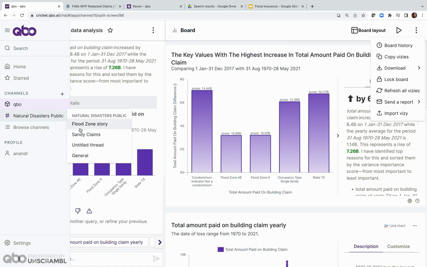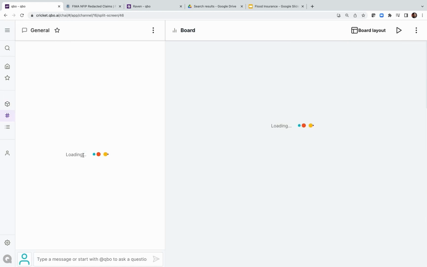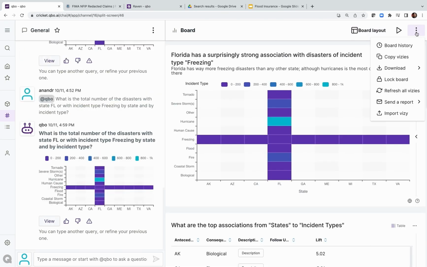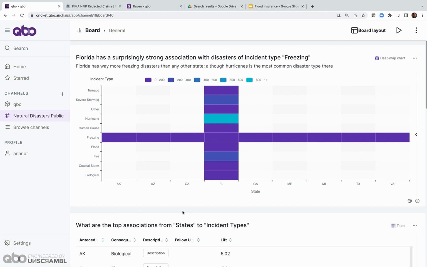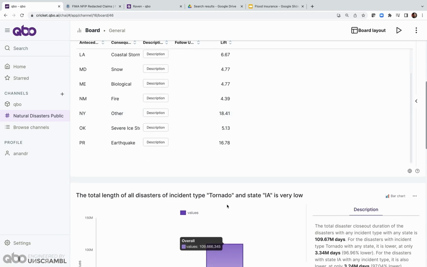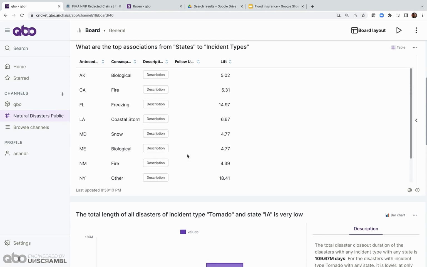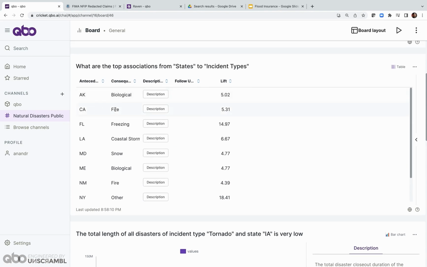So for example, let's look at some of the stories that Cubo came up with. Some of these are findings from Cubo. One of the findings is Florida has a strong association, surprising initially for me, with freezing disasters. So Florida has way more freezing disasters than others, and here are some associations or correlations between states and disasters. So California fires, Louisiana coastal storms, Maine biological disasters. Biological, by the way, includes pandemics as well.